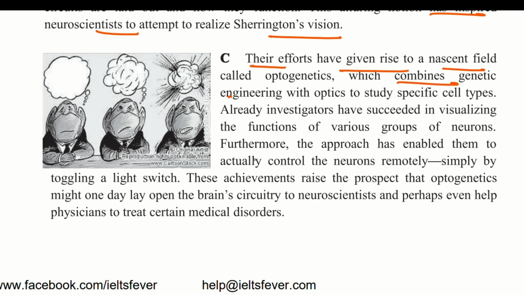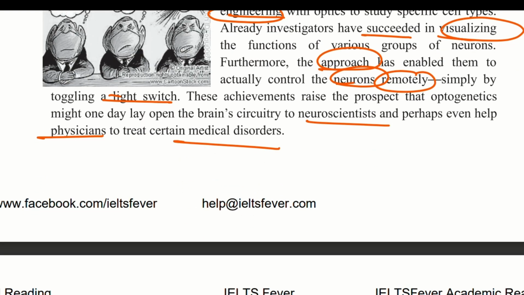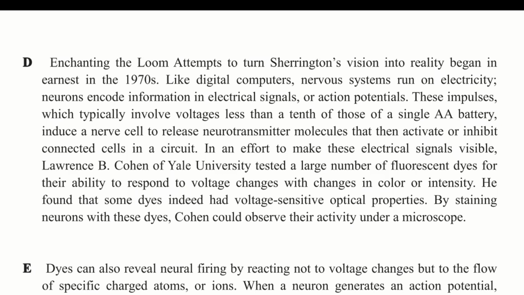Like in C paragraph, there is a mention of engineering, there is a mention of visualizing and approach, neurons remotely, light switch, physicians, medical disorders, neuroscientist, and in the next D paragraph, enchanting the loom: attempts to turn Sherrington's vision into reality began in earnest in the 1970s.